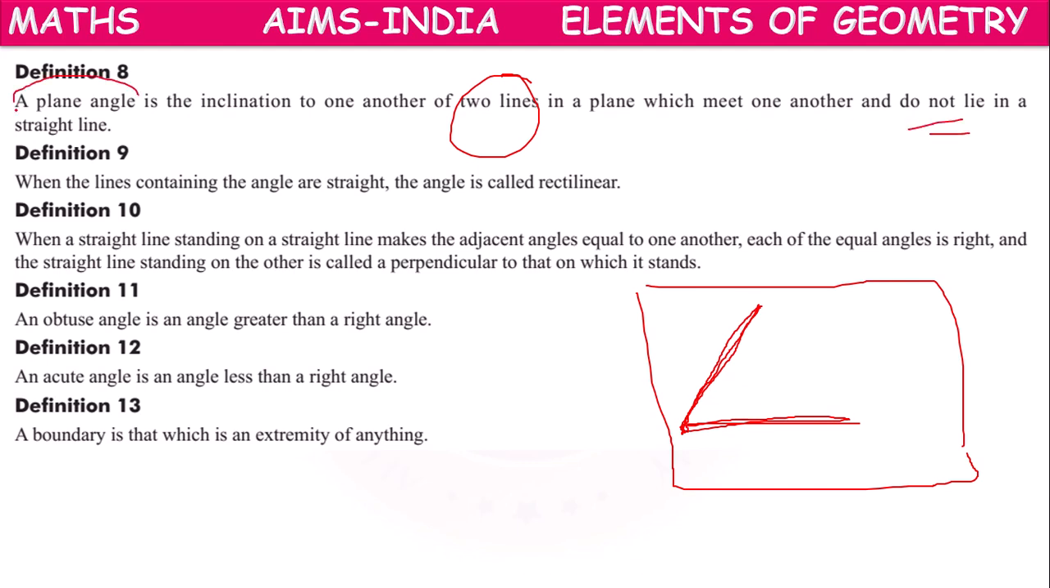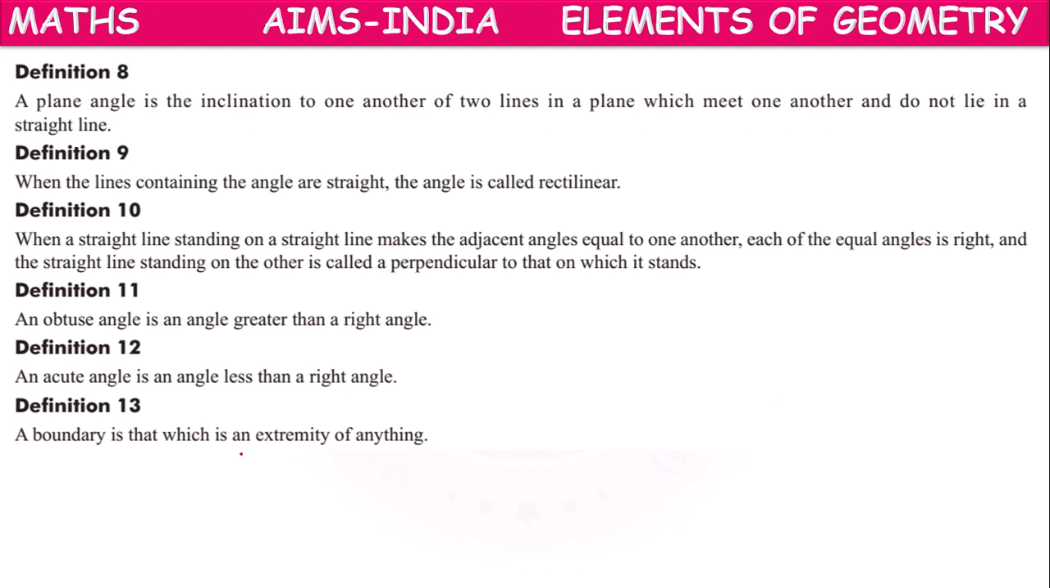This plane angle, this inclination: this line is inclined to this line with this much angle. This line is inclined to this line with this much angle, and this plane angle does not lie on a straight line. So this inclination is called plane angle.